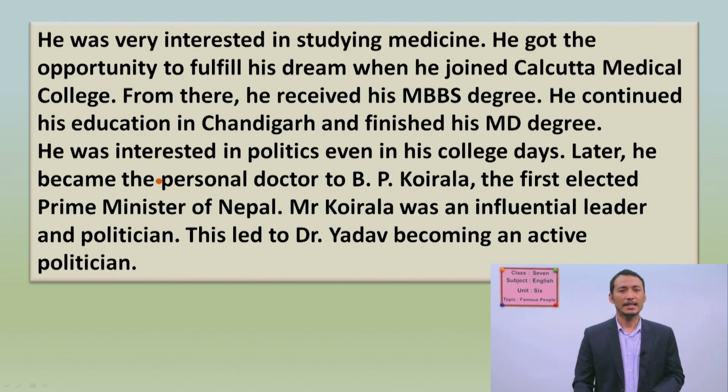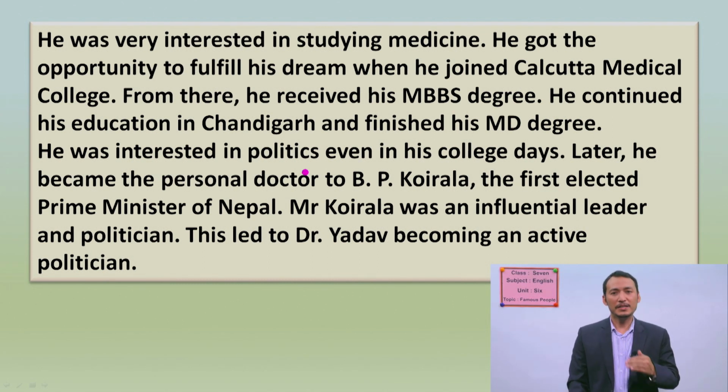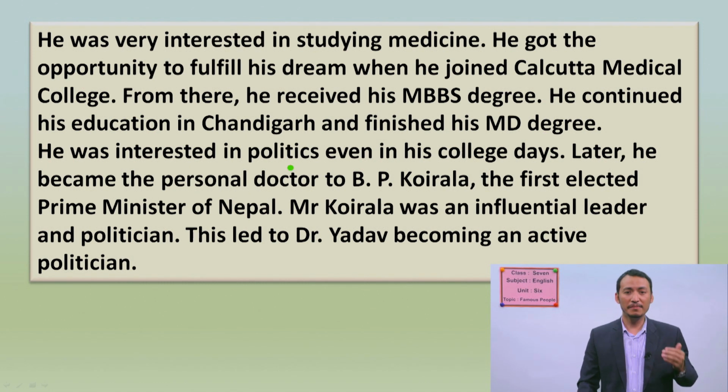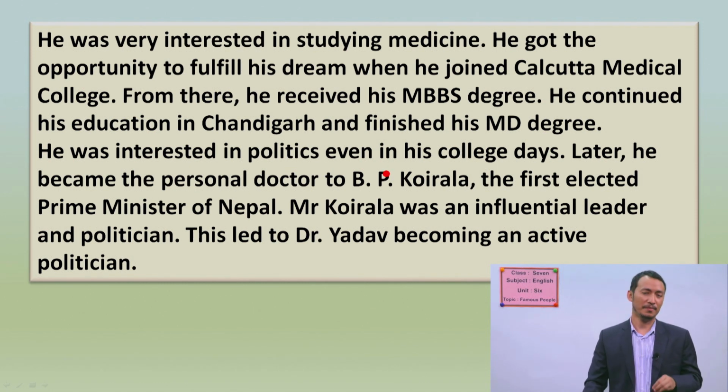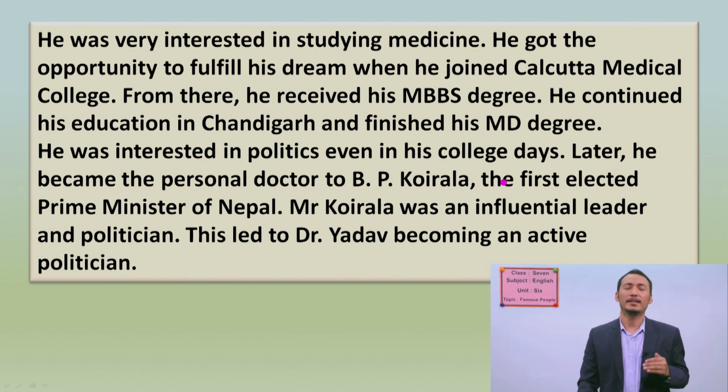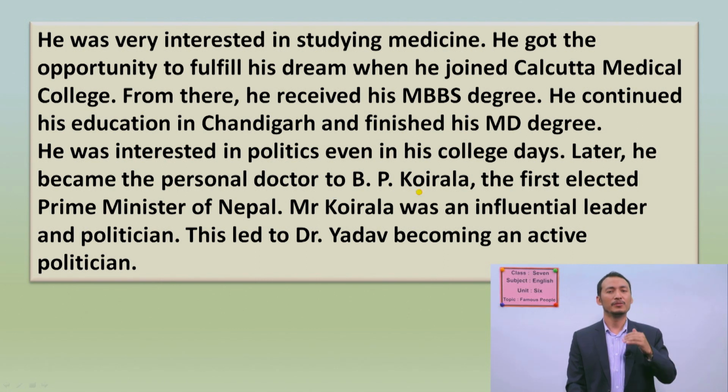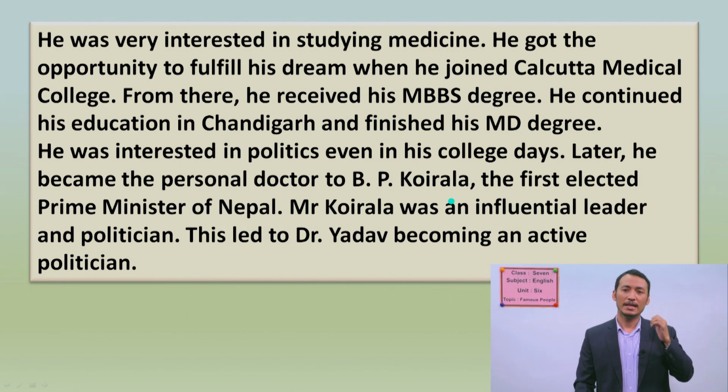He was not only interested in medicine, he was also interested in politics from his college life. There was a chance for him to be the personal doctor to B.P. Koirala, who is one of the influential leaders of Nepal.